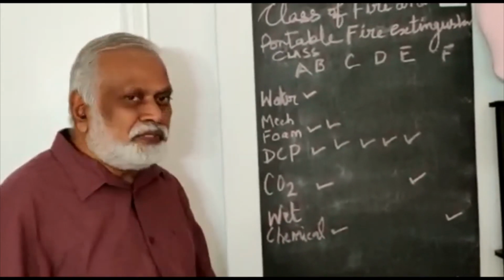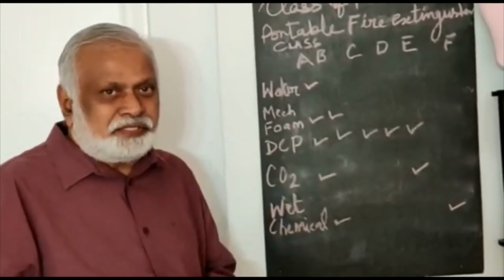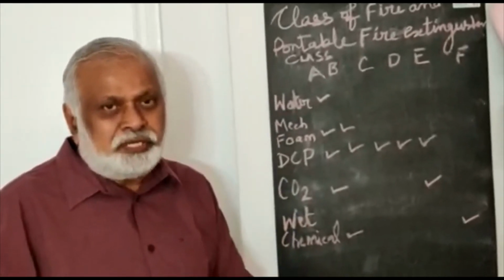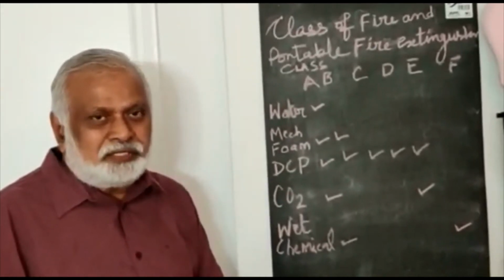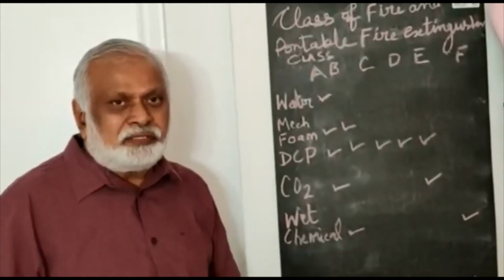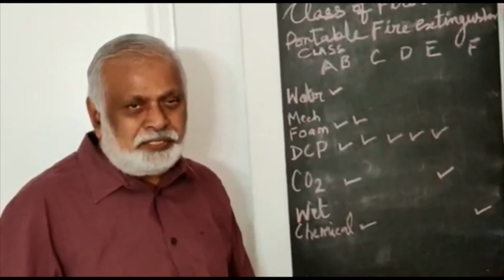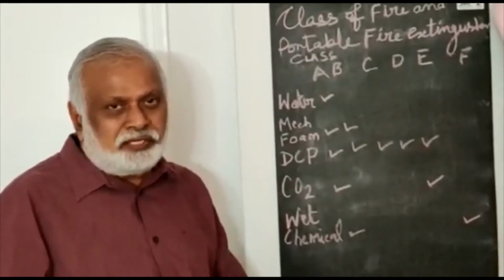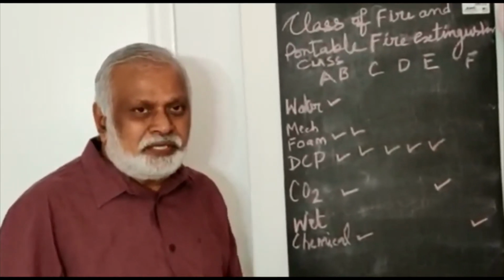So this is the brief introduction to the fire extinguishers. I am giving the matrix of whatever I have given, the class of fire and the fire extinguisher to be used. Remember once again that these are all first aid firefighting equipment. Means when you observe the fire, within 1 to 2 minutes before the fire spreads, you can use this effectively. The moment the fire catches, that will take control and you have to call the outside agency like the fire brigade and all.